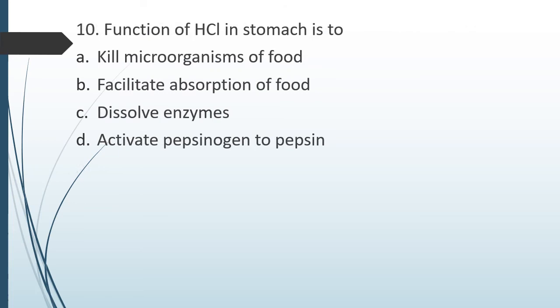Question number 10. Function of HCl in stomach is to option A, kill microorganisms of food, option B, facilitate absorption of food, option C, dissolve enzymes, option D, activate pepsinogen to pepsin. Function of HCl in stomach is to. The correct answer is option D, that is activate pepsinogen to pepsin.